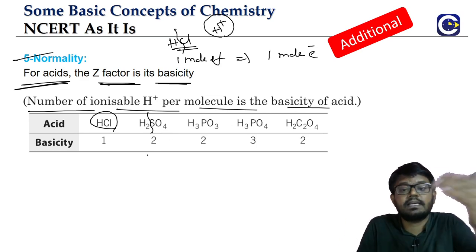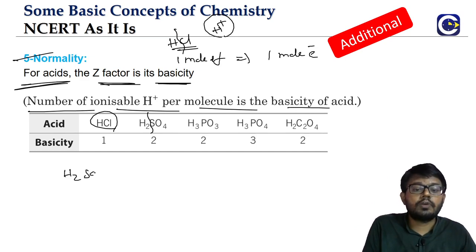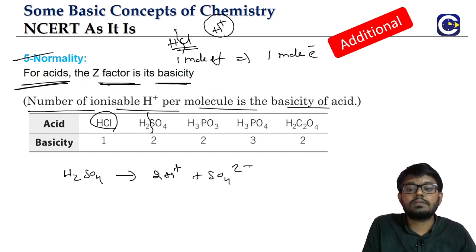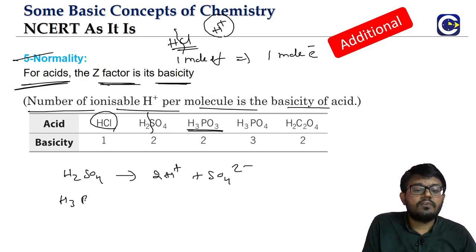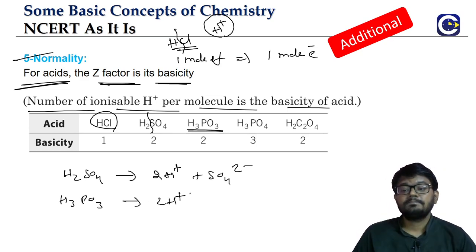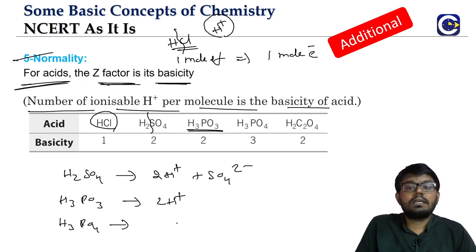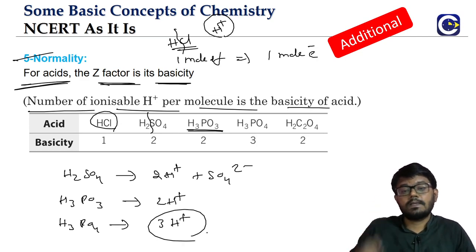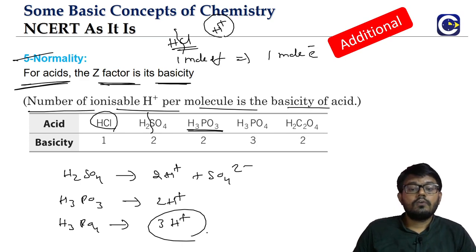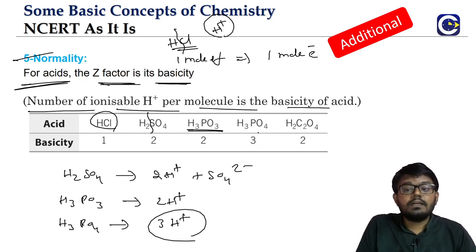It means how many H plus ions can come out. H2SO4 is dibasic because it can give us 2 H plus ions. H3PO3 is called phosphorus acid, and it will be able to give only 2 H plus ions. Whereas H3PO4 is called phosphoric acid, and it can give us 3 H plus ions. So phosphorus acid is dibasic, and phosphoric acid will be tribasic.